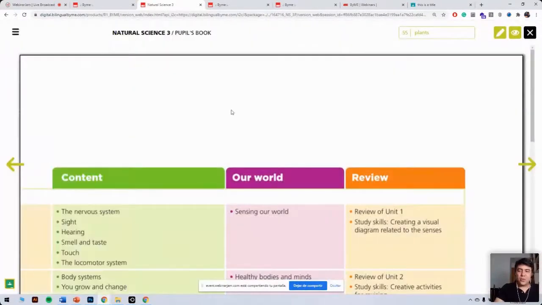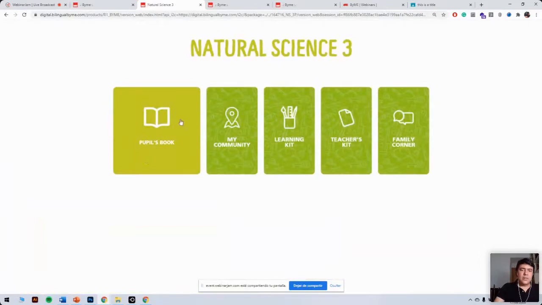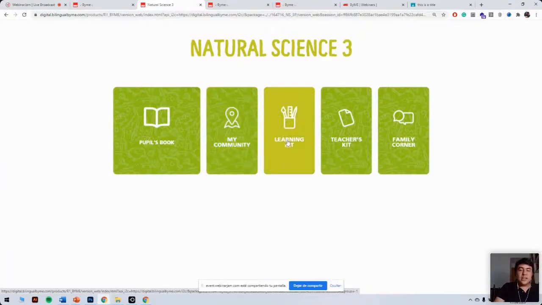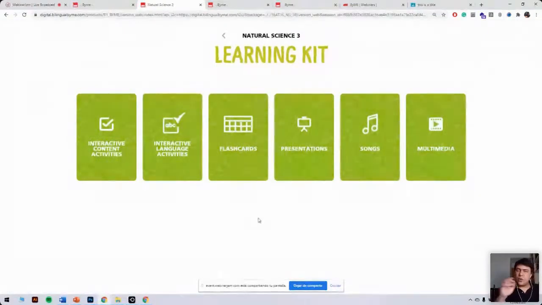So that would be just a quick walk through the digital student's book. So that would be the previous book. Now we've got this option here, My Community. We'll be looking at that in a few minutes. We've got this option, Learning Kit. So now all students will have access to all these different sections. I'm going to be showing you a little bit later what it looks like from a student account. But basically, they'll have access to all these different parts.